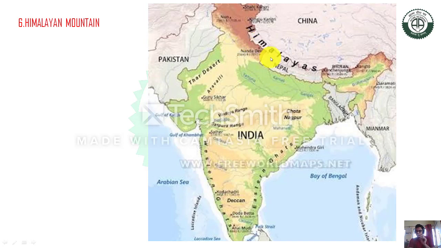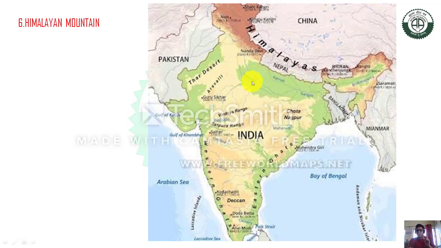If the Himalaya were not there, the southwest monsoon as well as the Bengal monsoon would cross this area and go to China. At that time we would get very little rainfall in the Indian subcontinent.